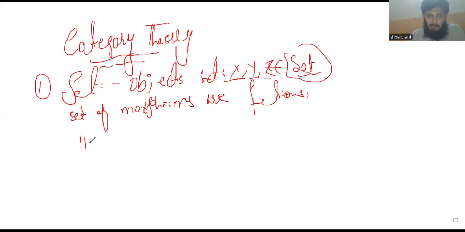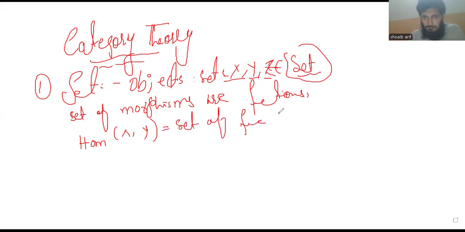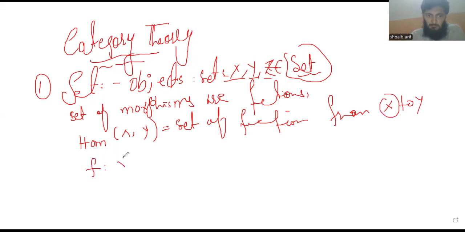Hom of x comma y is equal to the set of functions from set x to y. Any function f from x to y whose domain is x and codomain is y belongs to this set. In the category of sets, the class of morphisms is the set of functions.